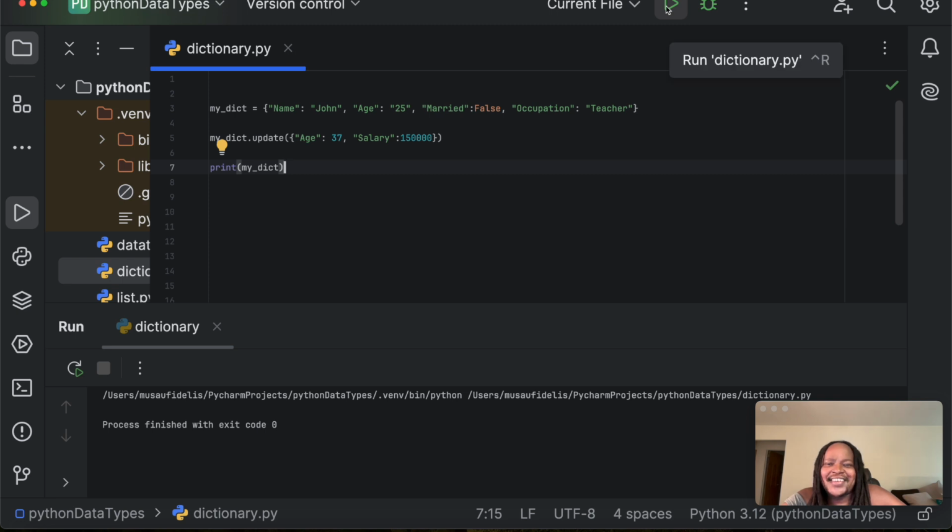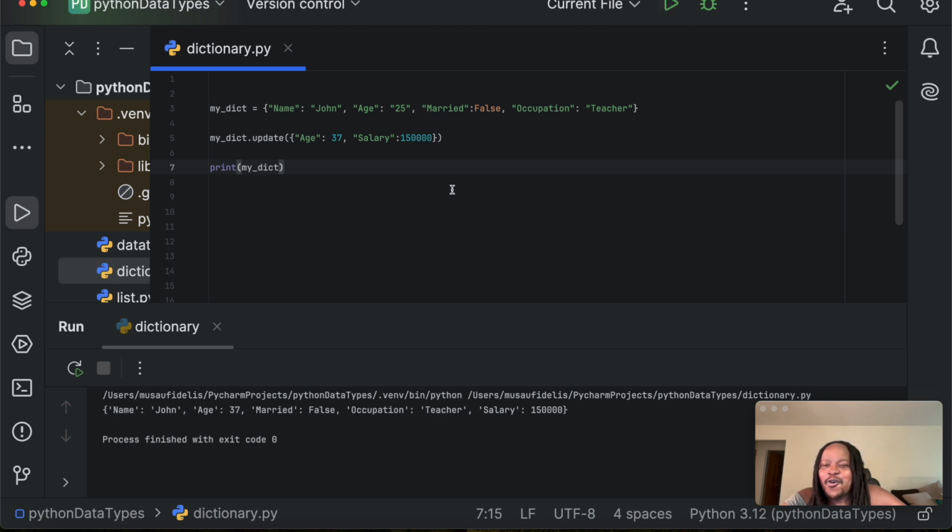And if I click on run, now we have John, the age has been updated from 25 to 37, and John also now has a salary of $150,000, and that is how we can use the update method in a Python dictionary to update the dictionary like that. So that's how we can update a dictionary.